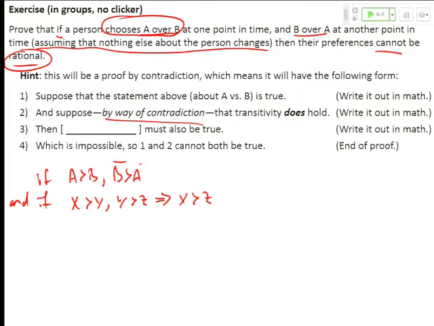You get that A is strictly preferred to A, and we can't even think about what that means, right? That's a ridiculous concept. Strict preference means that you like one thing better than another, right? If you like apples better than apples, this is not very interesting information. We don't know what this even means. So that's impossible. It's meaningless. So 1 and 2 cannot both be true at the same time. Okay? And you're thinking to yourself, great, you're really driving this point into the ground. Yeah.